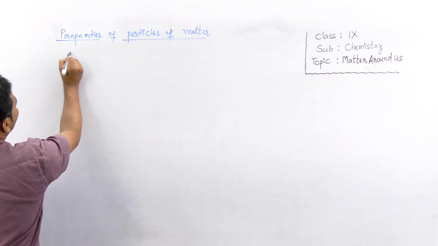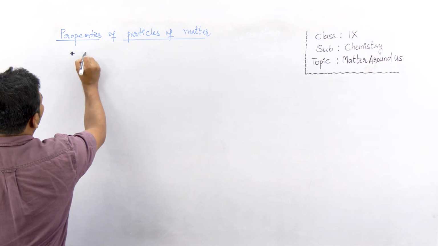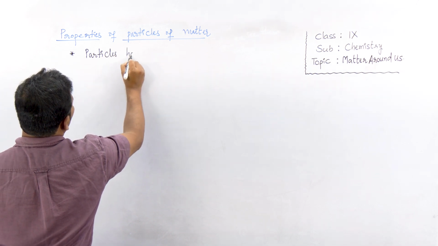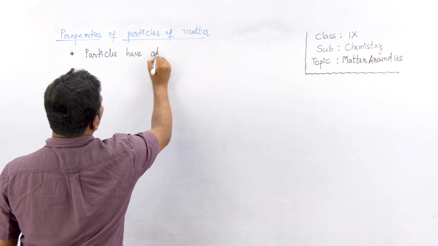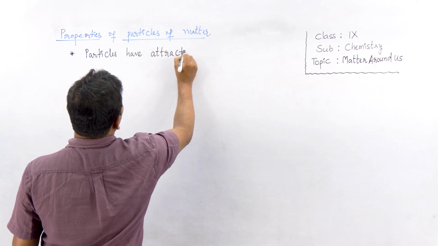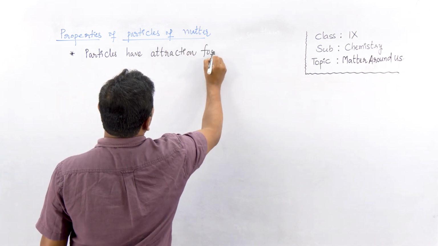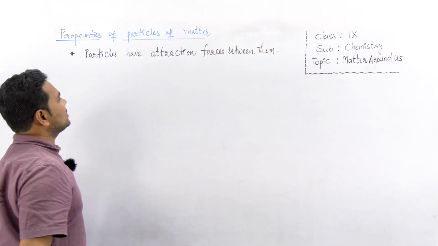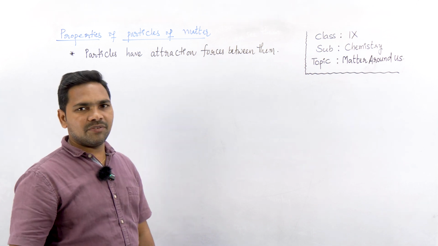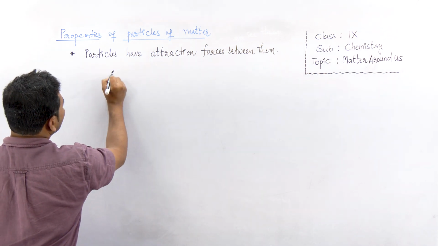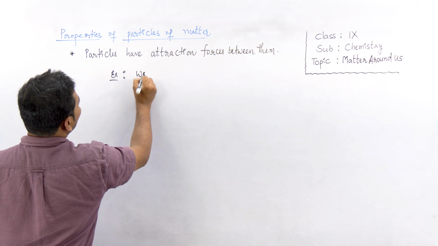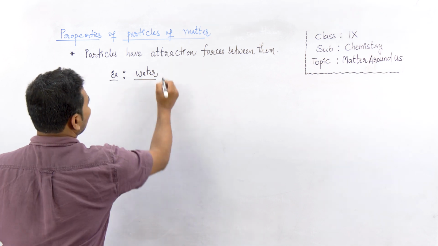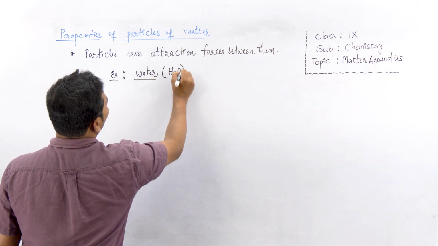Okay, now the first property. As we know, particles are very tiny, and these particles have attraction forces between them. What is it? Particles have attraction forces between them, right? Does it really exist? Yes, particles have attraction forces between them. Let us see, for example, the common thing that we know is water. We'll take water, right? Water's chemical formula everyone knows. What is the formula? H2O.